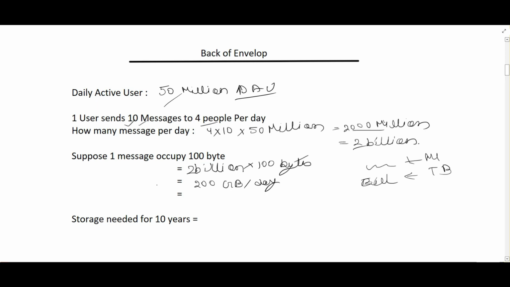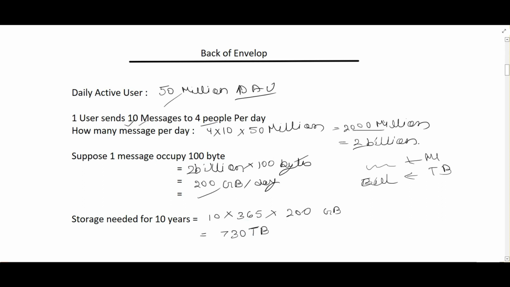And suppose we wanted to store the chat history for 10 years, then what storage space do we need? Basically we need 200 GB per day, right? So that is needed for 10 years. It is very simple to compute. We just multiply by 10 years, then the number of days will be 365, then the 200 GB. If you compute this value, it will come around 730 TB.